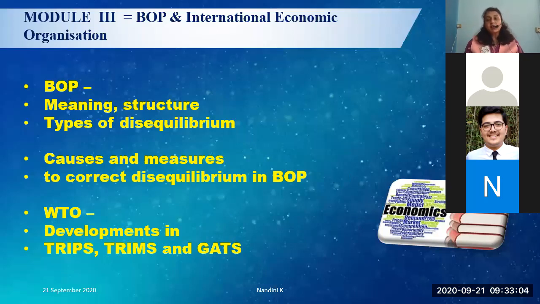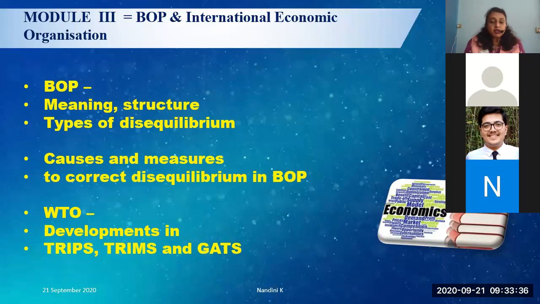How does the WTO solve the problems of countries that are in conflict? There is a dispute settlement mechanism under them. Then under WTO, what are the various agreements between the countries, and is it favoring the developing countries, or is WTO favoring the developed countries? The WTO wants the subsidies to go away. If subsidies are to go away, is it going to benefit the developing countries or not? All these things you need to remember and understand.